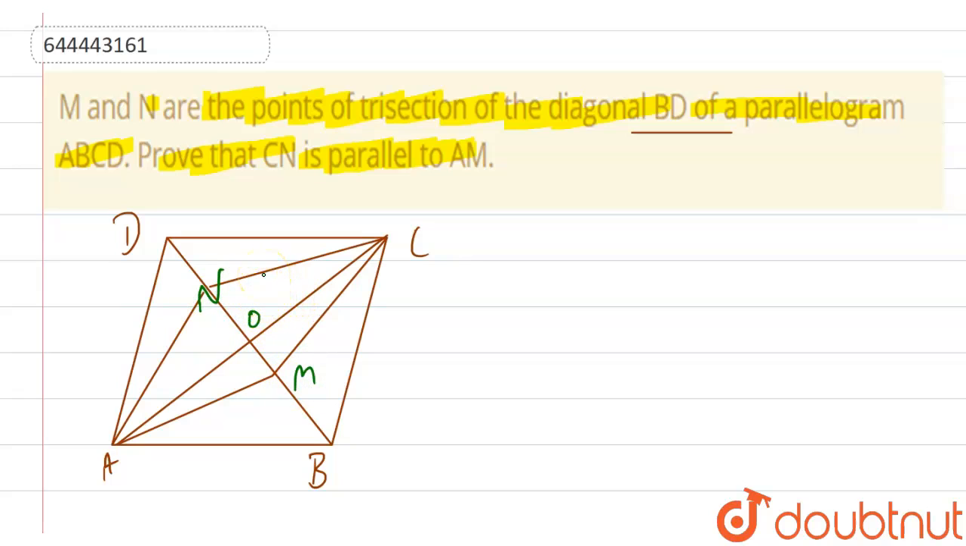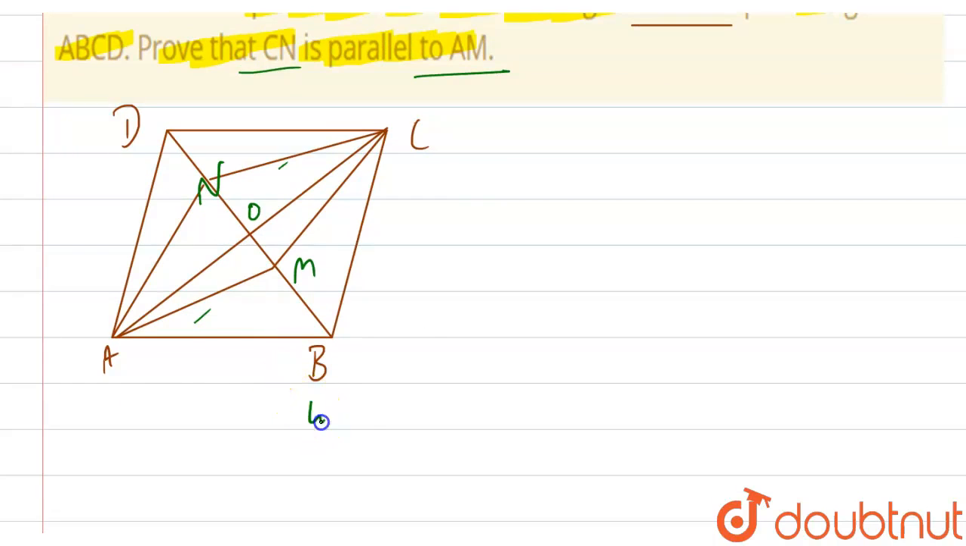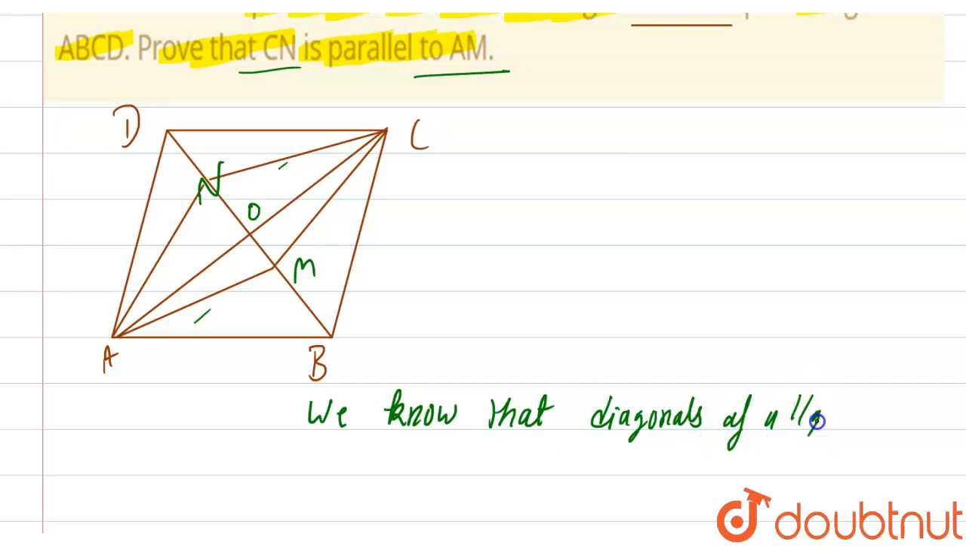Now it is saying prove that CN is parallel to AM. So we have to prove CN is parallel to AM. This is AM and this is CN. Now first of all, we know that the diagonals of a parallelogram bisect each other.